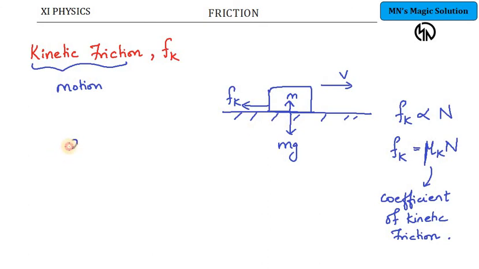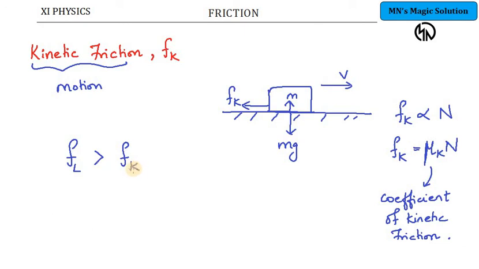We have been discussing static friction, or its maximum value, which is limiting friction, and now we discussed kinetic friction. Of these two, which will be greater? It will always be the limiting friction. You might be thinking, ma'am, the friction while moving should be even more. But no, the limiting friction value is greater. Once the object starts moving, the kinetic friction value will be lesser compared to the limiting friction of that same object at rest.